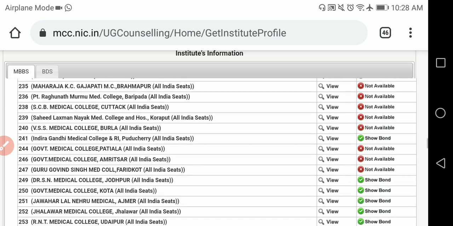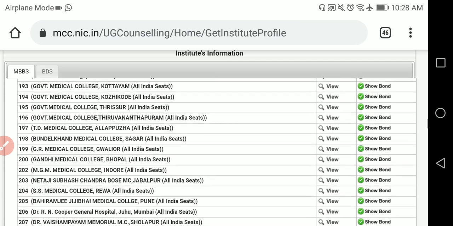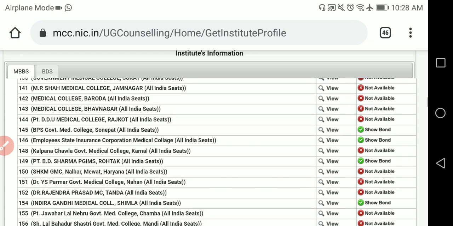Just imagine, you are in Karnataka. You don't want to go to the colleges in West Bengal, Uttar Pradesh and so on, which means you don't want to take those colleges in your choice list. So which states can you go to? If you get a seat in Andhra Pradesh, can you go? That you have to think. If you get a seat in Maharashtra, can you go? That you have to think.